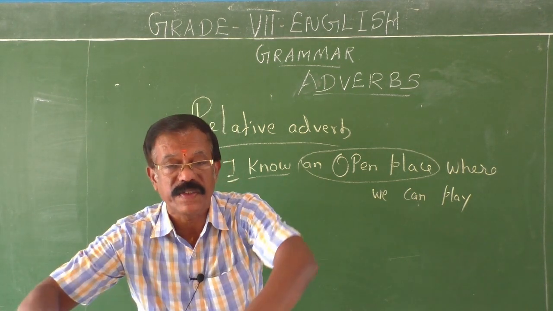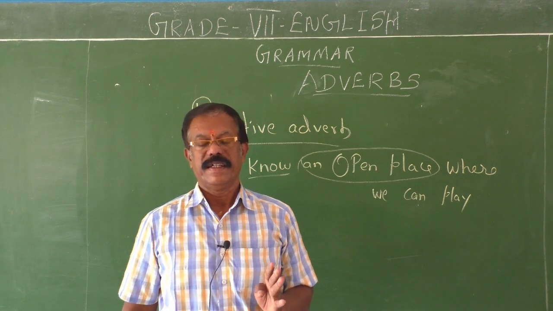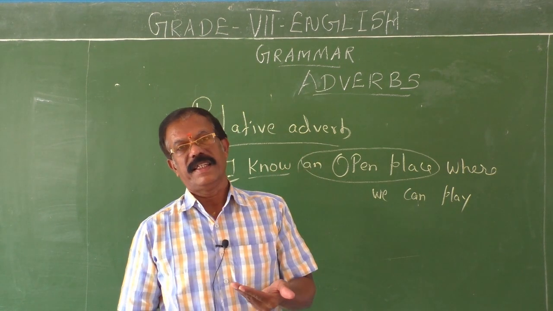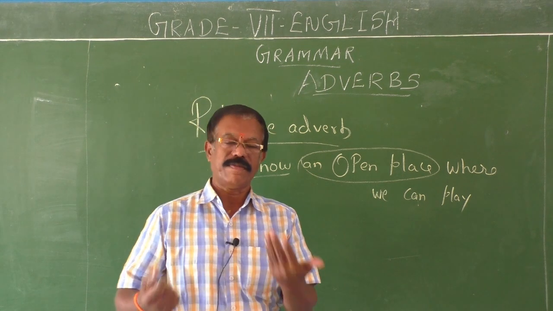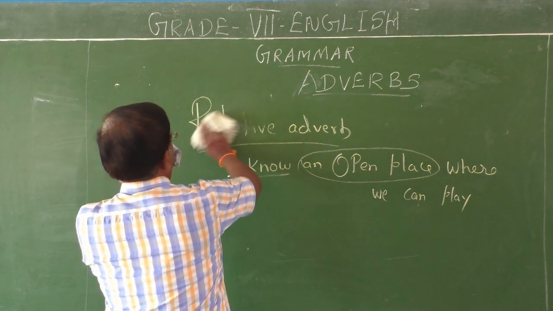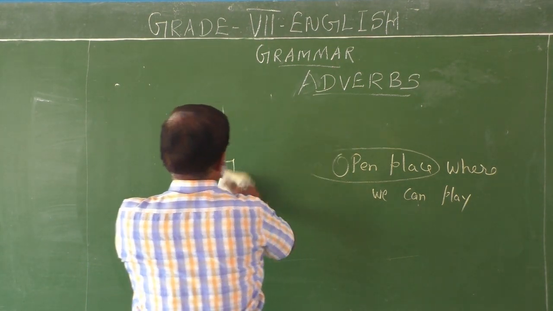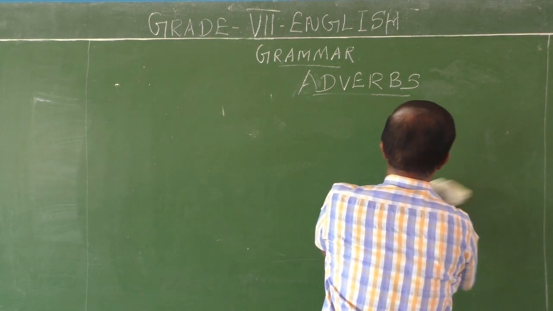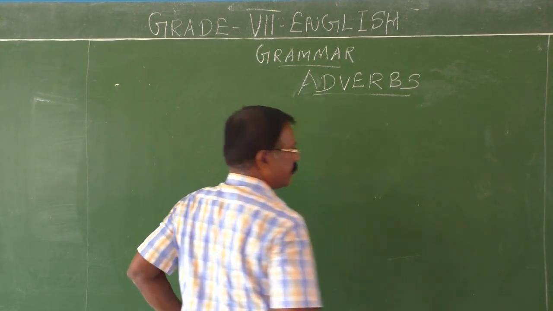These 4 are the classification of adverbs. Keep it in your mind, children. Next we are going to see the kinds or types of adverbs. Adverbs are of many kinds. Let me explain each and every kind with good examples.